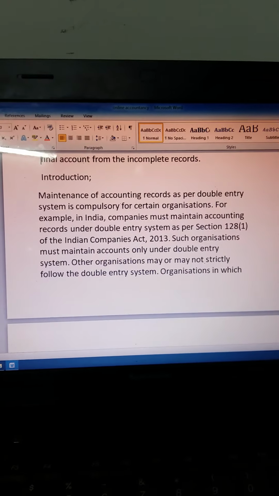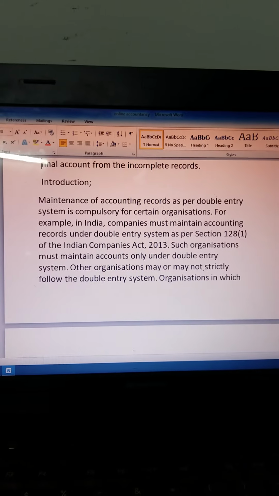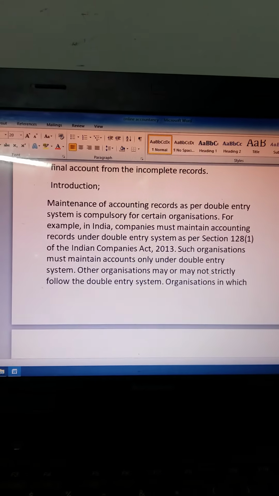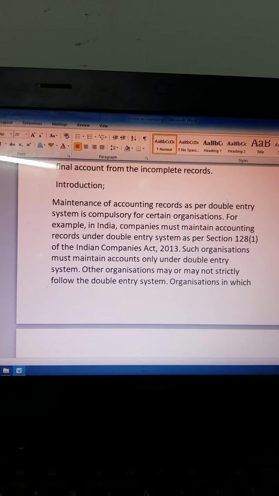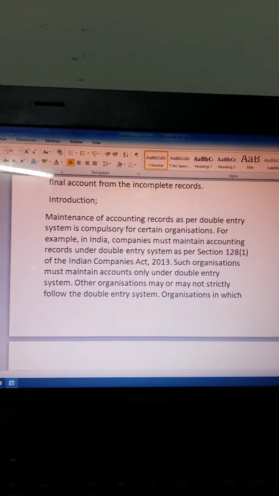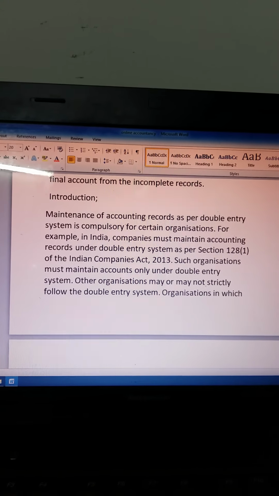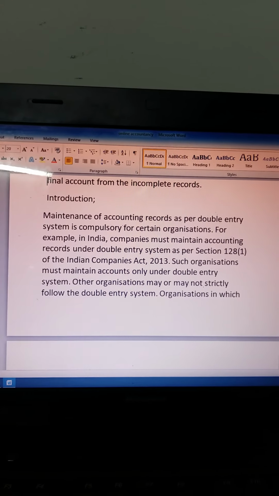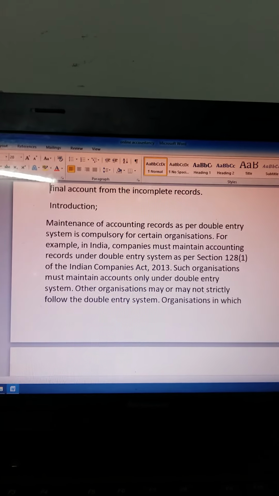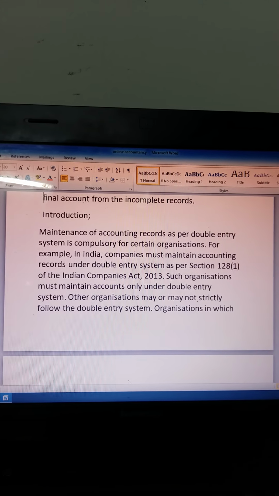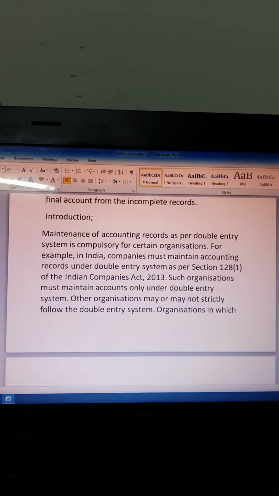A small introduction about incomplete records. Maintenance of accounting records as per the double entry system is compulsory for certain organizations. For example, in India, companies must maintain the accounting records under the double entry system as per Section 128, Subsection 1 of the Indian Companies Act 2013. Such organizations must maintain accounts only under the double entry system.